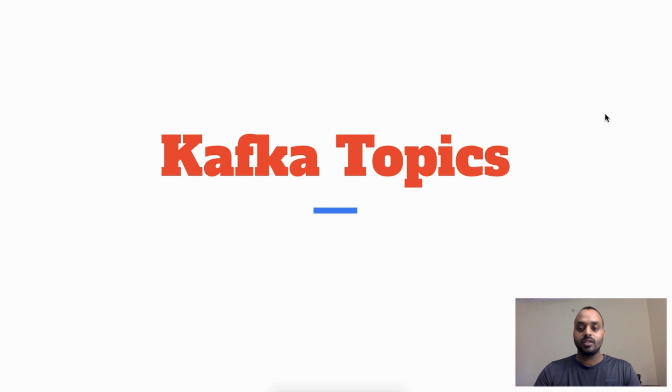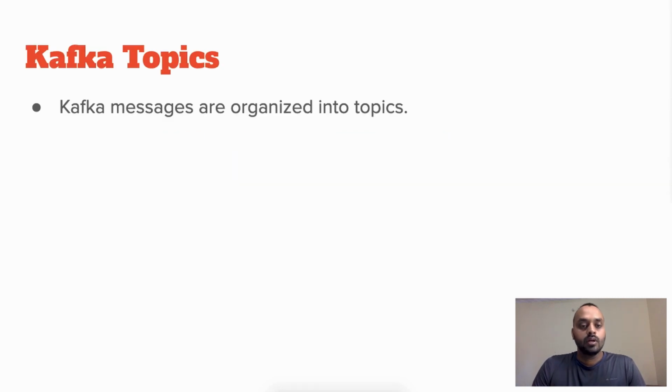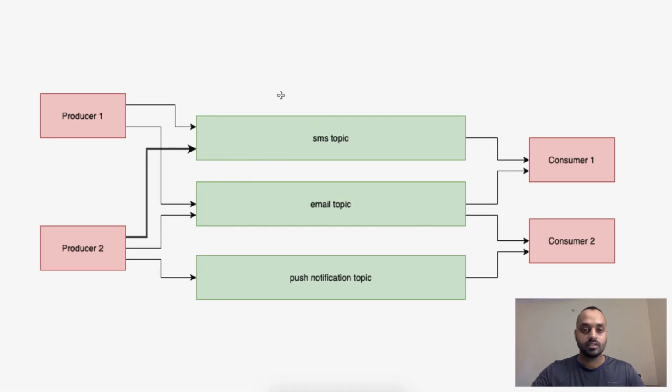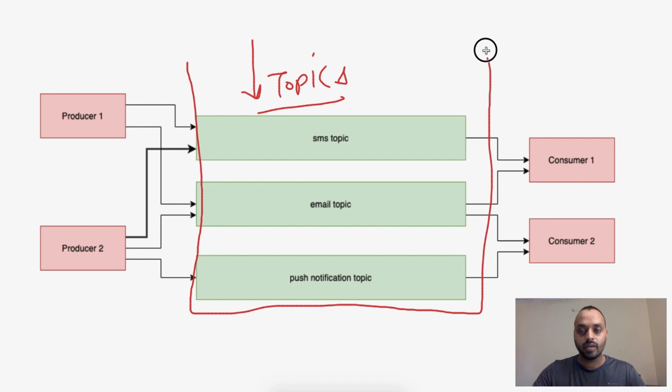So let's start. Kafka messages are organized into topics. Basically, all of the messages being pushed by the producers are held in topics. Let's see an example. This is a Kafka topic, and these all reside on a broker. It can be the same broker or a different broker.